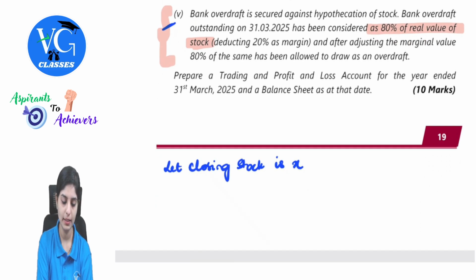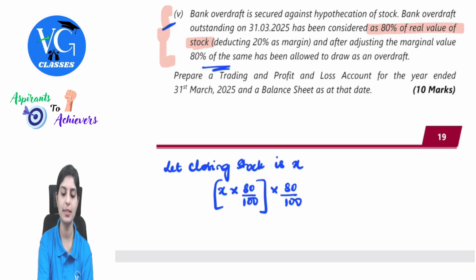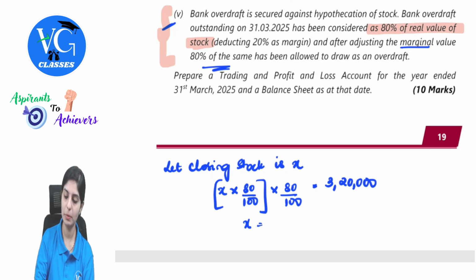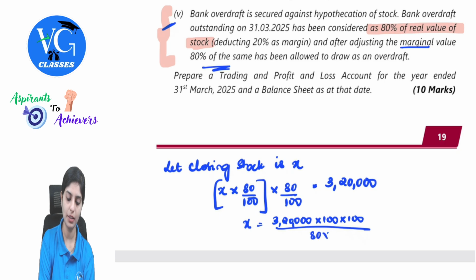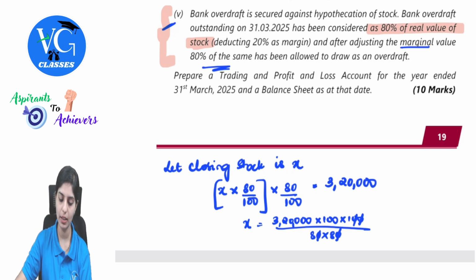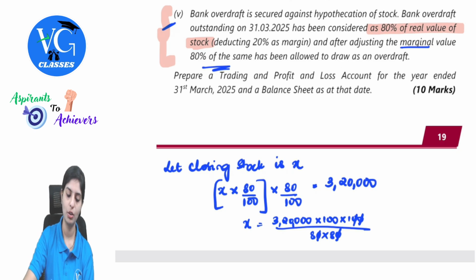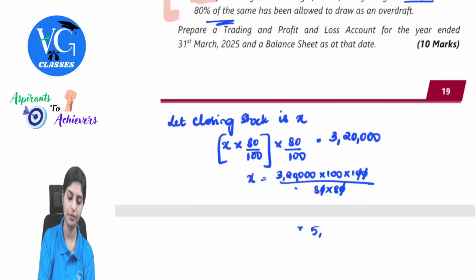So how do we present this? X into 80 by 100. This is the real value of stock. On top of it, there is still 80 by 100, which is taken as adjusting the marginal value. This is 3,20,000. Now I have to find out X. X will be equal to 3,20,000 into 100 into 100 divided by 80 into 80. I can cancel out the zeros. So this will be 3 lakh 20 into 100 divided by 64. So your closing stock will be 5 lakh.